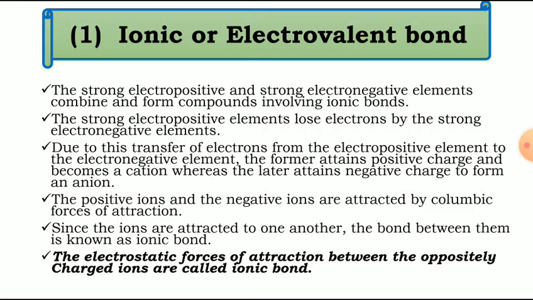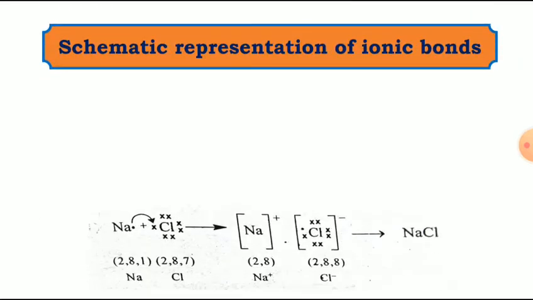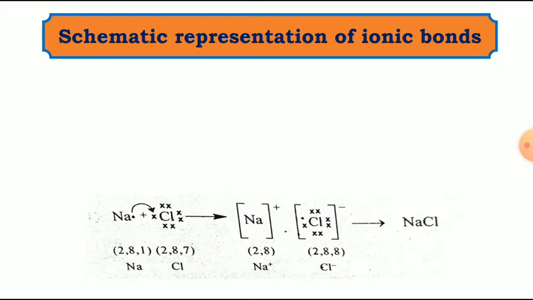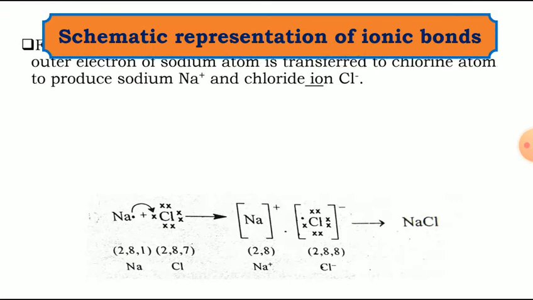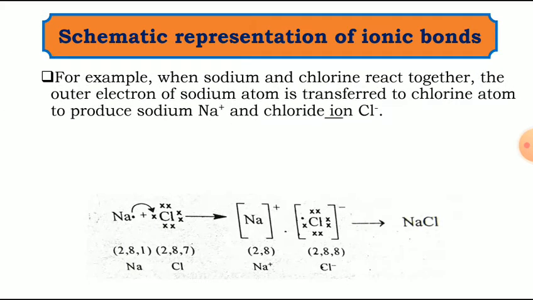Now we will see the schematic representation of the ionic bond. See the example, sodium chloride. When sodium and chlorine react together, the outer electron of the sodium atom is transferred to the chlorine atom to produce sodium ion Na plus and chloride ion Cl minus.